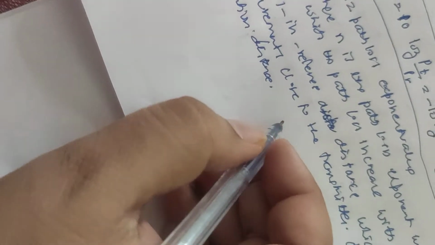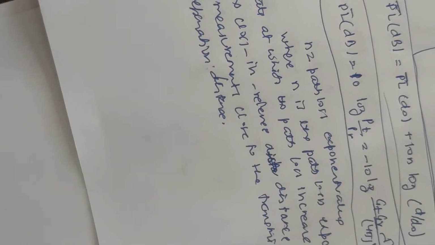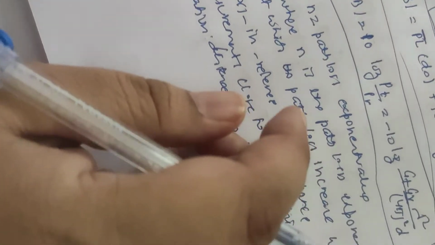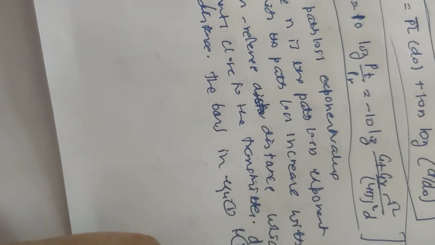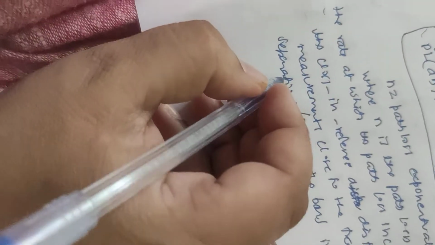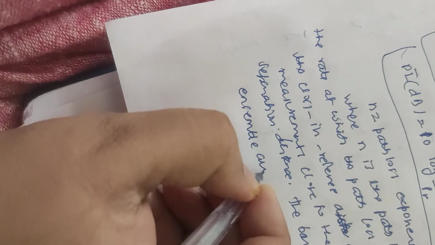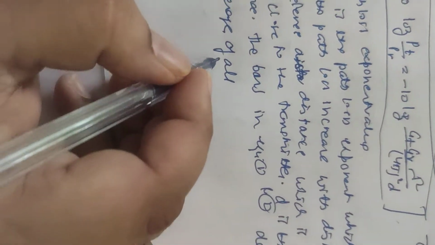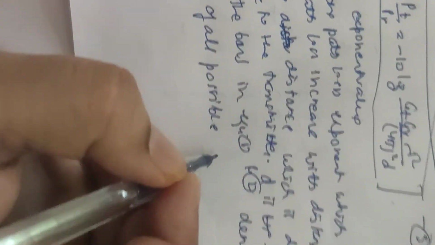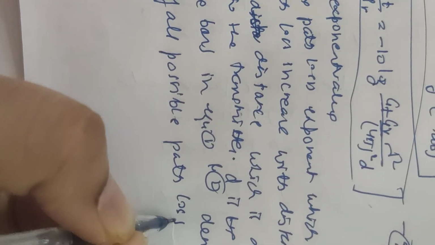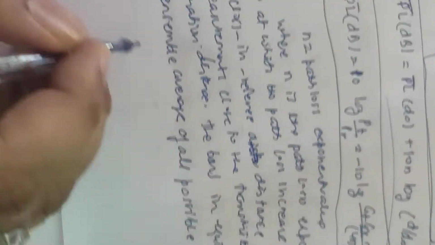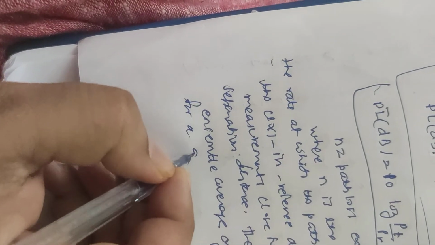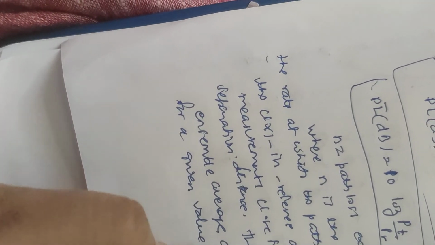And the bar which we have shown here over the path loss, this bar in equations 1 and 2 denotes the average of all possible path loss values for a given value of d.